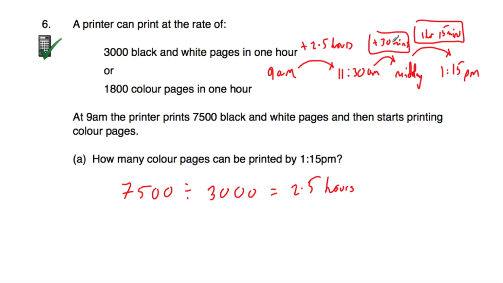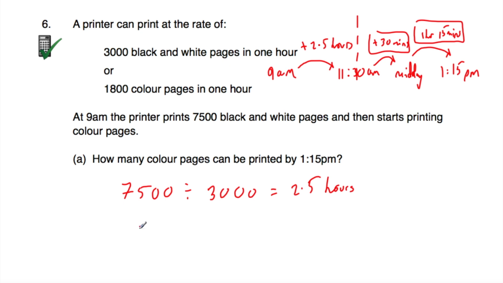So that means the printer would spend a grand total of 1 hour and 45 minutes printing the colour pages, because at this point it switched over from black and white to colour. And they print them at a rate of 1,800 an hour. So we need to work out how many colour pages would be printed in 1 hour, 45 minutes, or 1 3/4 hours.